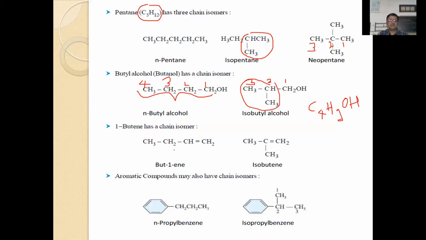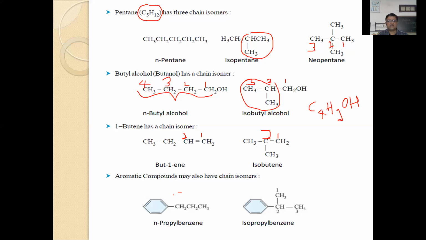Similarly, you can see the position of the double bond. It remains at the same position, 1, 2. Here also 1, 2. But the carbon chain is different. It is 1-butene and isobutene. Isobutene is nothing but 2-methyl-1-propene, because the double bond starts here. So these two are also chain isomers. They differ in the carbon chain. The position of the double bond remains the same, only the carbon chain differs. Hence they are called chain isomers.